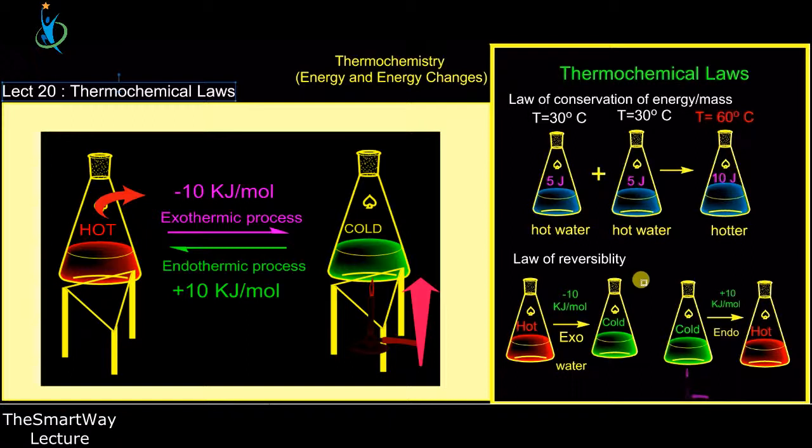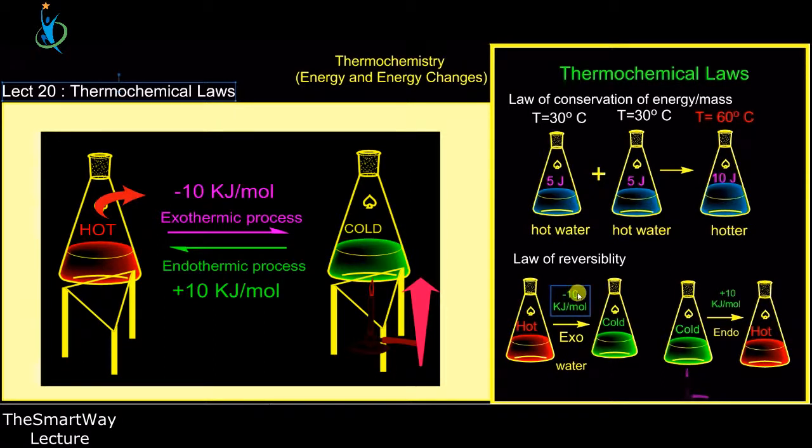A chemical reaction can be brought about as a result of absorbing energy from the surrounding to progress, or it can liberate energy to the surrounding. So there are two ways, but each of these reactions, we can reverse it. In all reactions we can reverse it. So for example, if you allow hot water to cool down, you would realize that it is going to give off energy to the surrounding. So hot water, if allowed to cool, will give off some amount of energy to the surrounding.